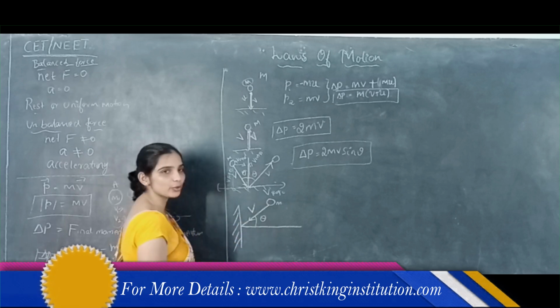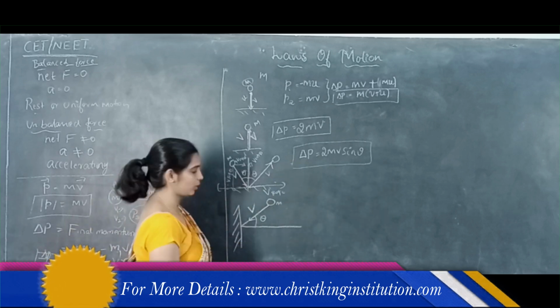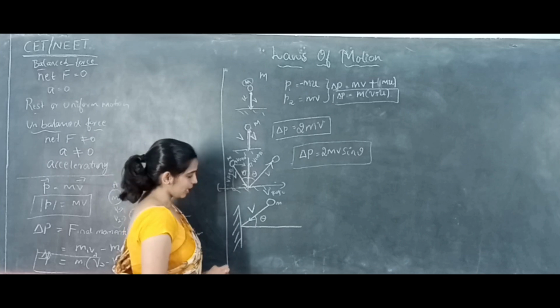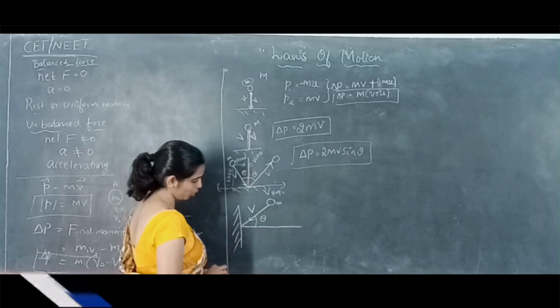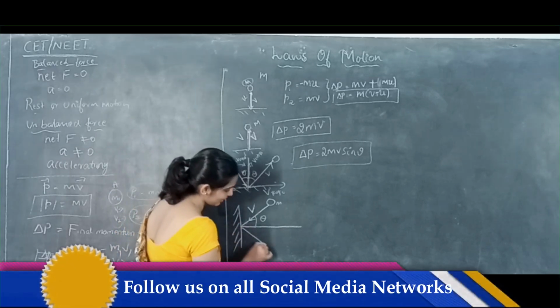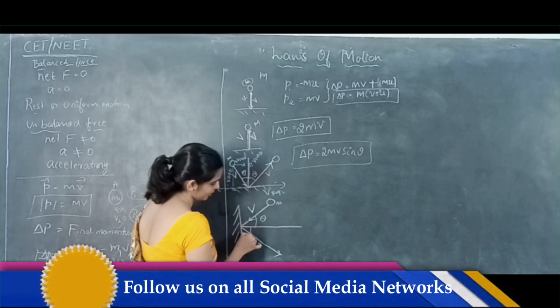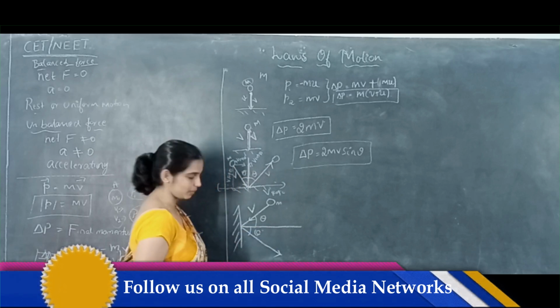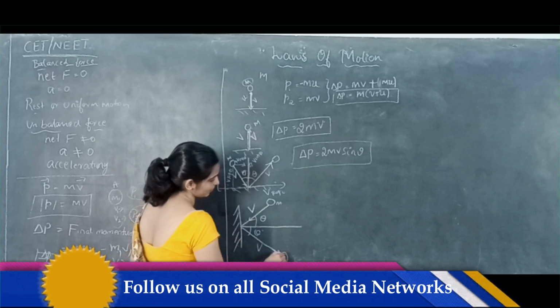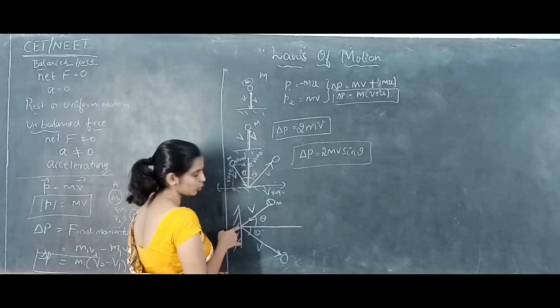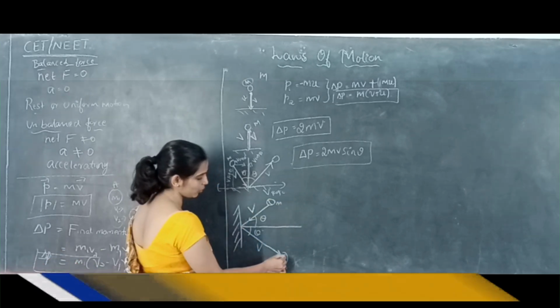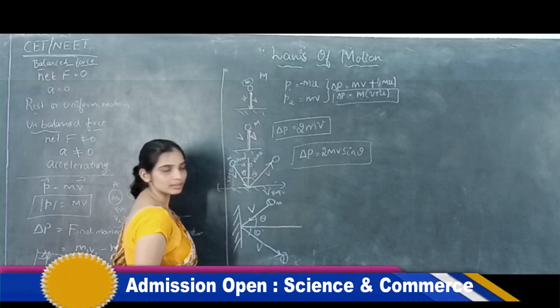You throw the ball on the wall with an angle theta. The same ball will be repelled along this direction with the same angle with the normal, with the same speed. This ball is thrown on the wall and it bounces back with this direction.